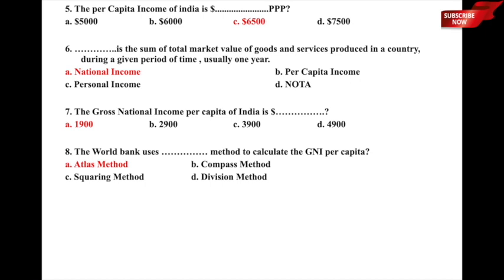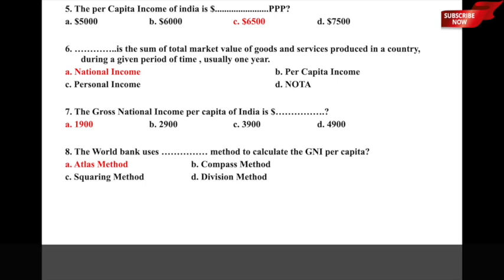So here the correct answer is option C, $6500 PPP, or purchasing power parity, is the per capita income of India. So option C is the correct answer to this question. Let us now move to the next one.